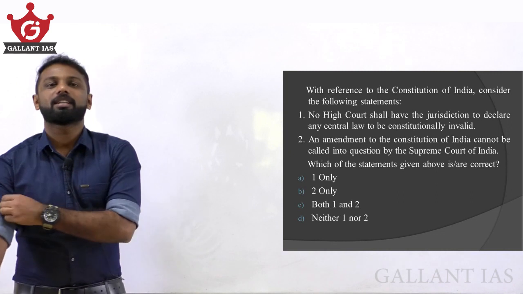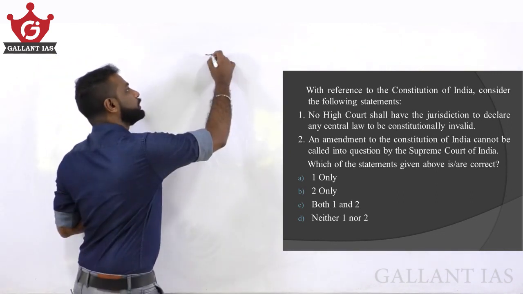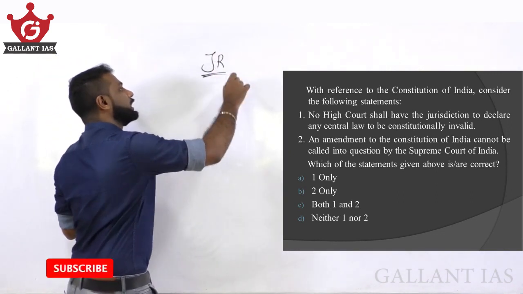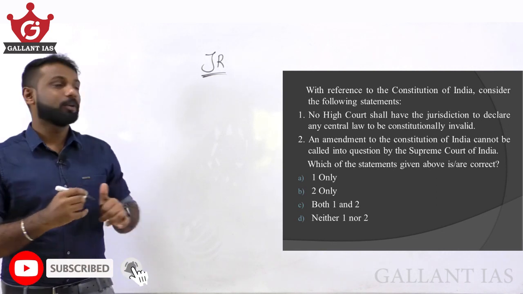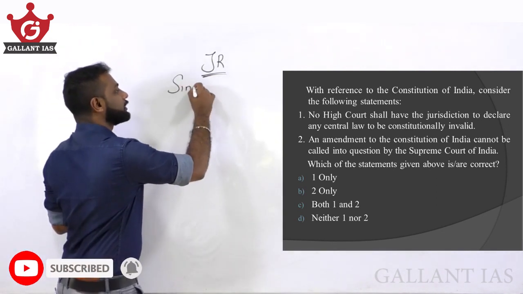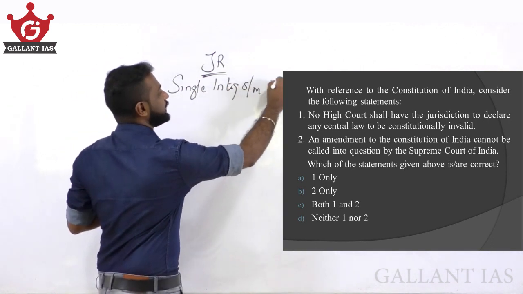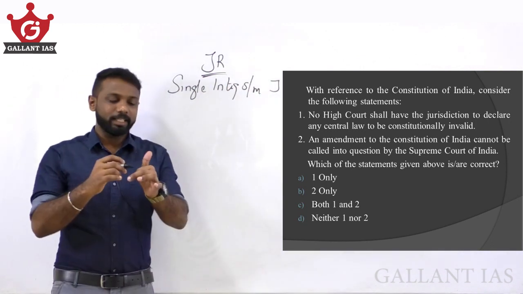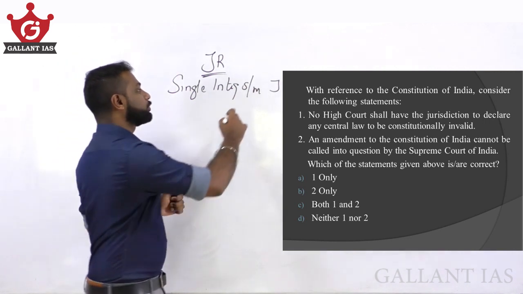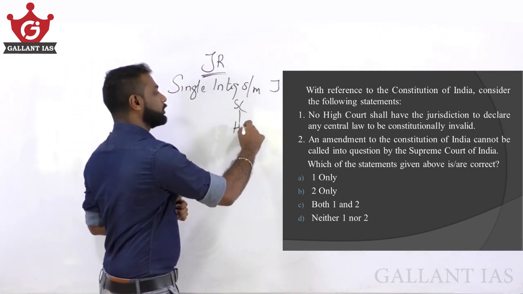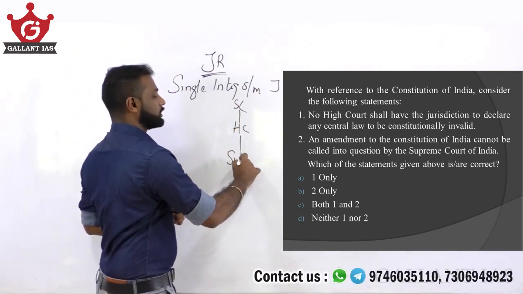See, this question is regarding the concept called judicial review. In India, we have a single integrated system of judiciary, with Supreme Court at the top, then High Court, then other subordinate courts.